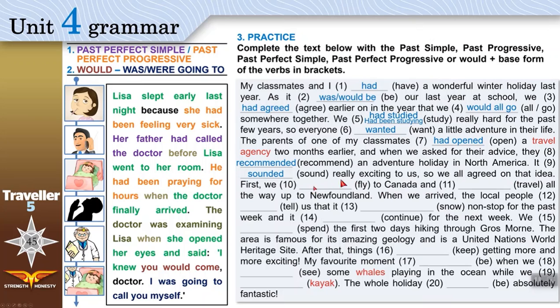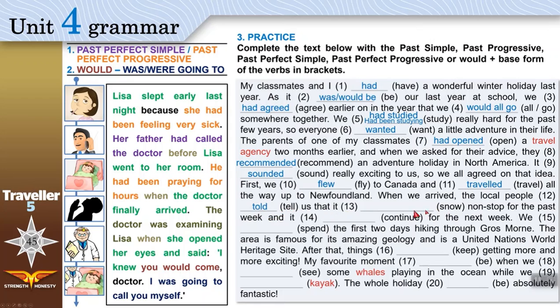Okay? First we fly to Canada, and, okay, use past simple for both because we have and. You can also say Lisa felt sick and she went to bed. That is correct. When you use and, you can just use past simple. When we arrived, the local people tell us that it's non-stop snow, okay, without stopping for the past week. Which one happened first? They told us first, or it snowed first? It snowed first.